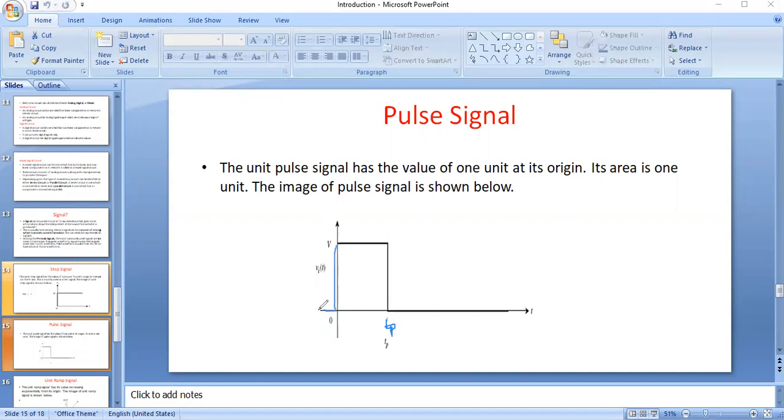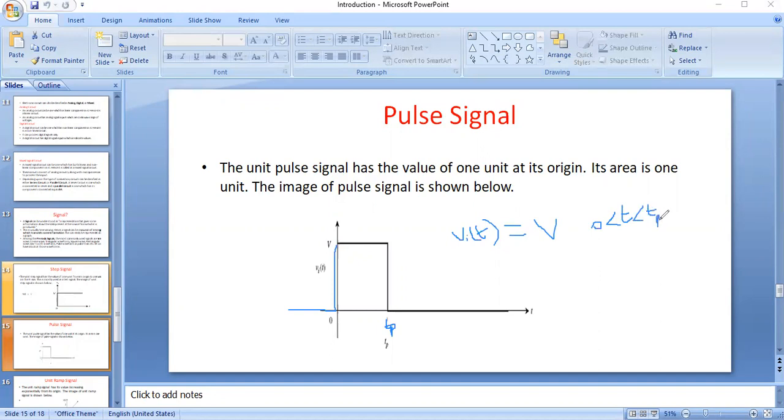So what we have to write here: Vi of t is equal to V when the time is in between 0 to TP, the pulse width.